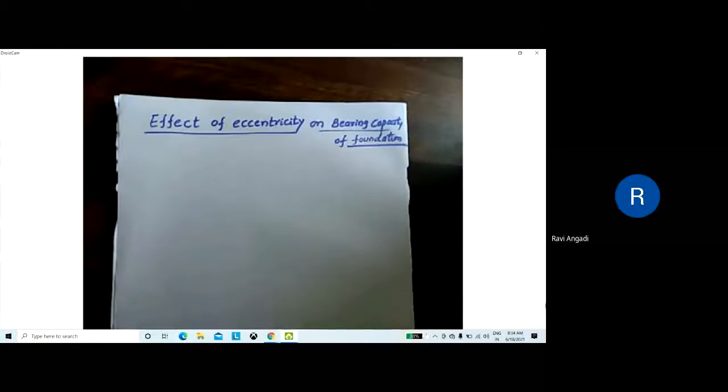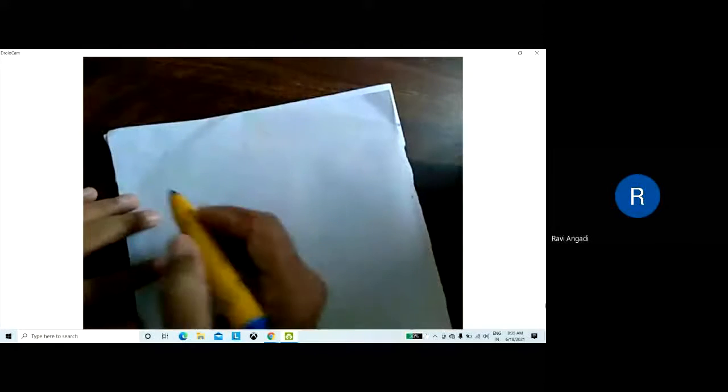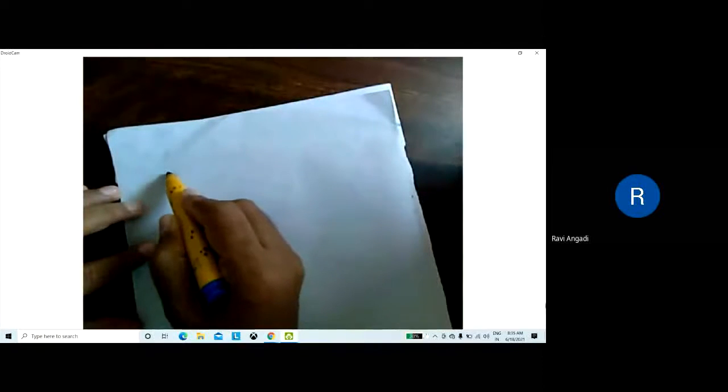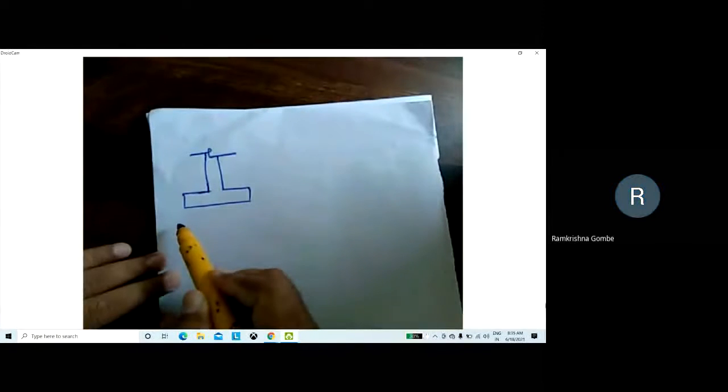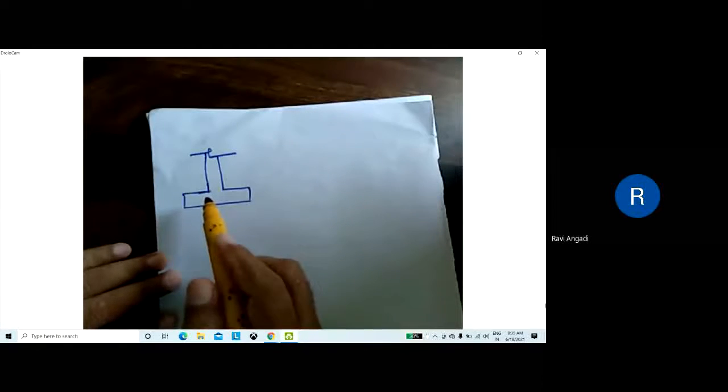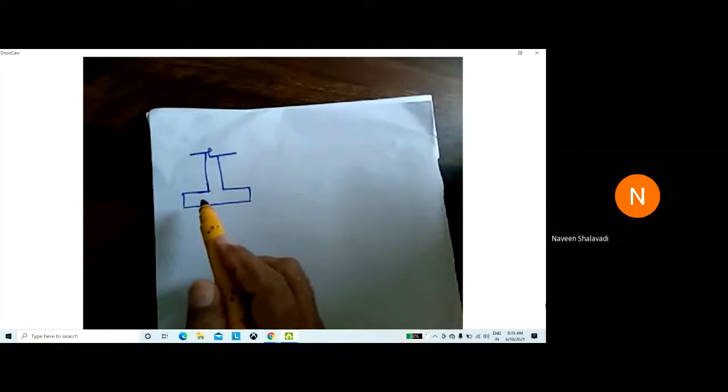Whenever a footing foundation is subjected to a direct load along with a moment, you might have seen, suppose this is the footing. Is it visible? Yes, sir. Is my voice audible to you all? Yes, sir. Okay.